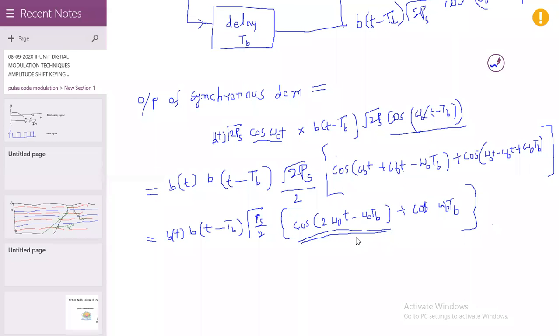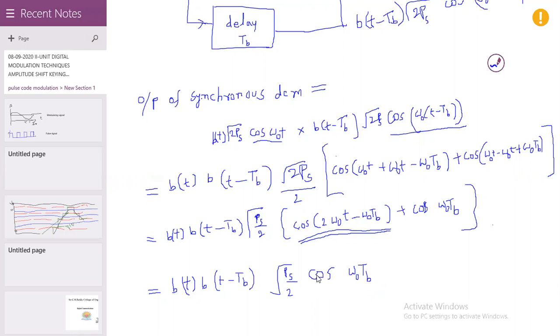It is rejected by the integrator. Therefore the integrator integrates only b(t) and b(t minus TB), with amplitude root of Ps by 2 cos omega naught TB.